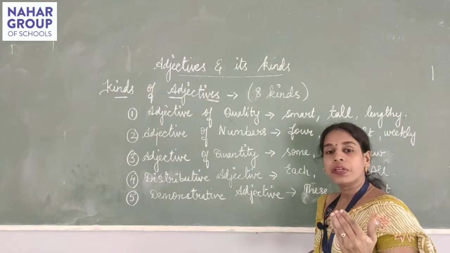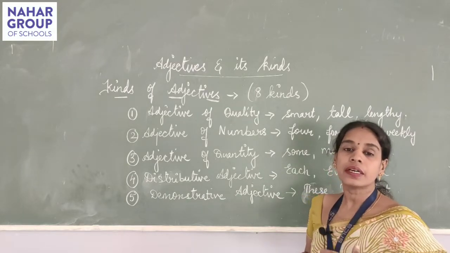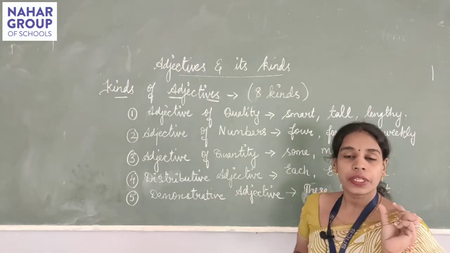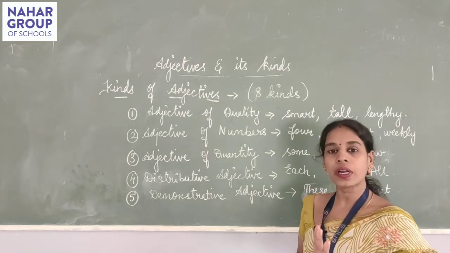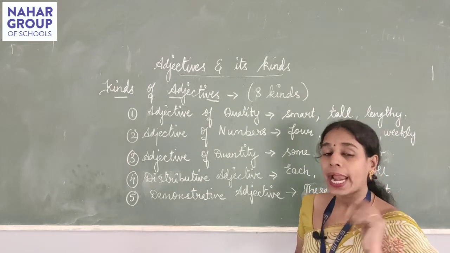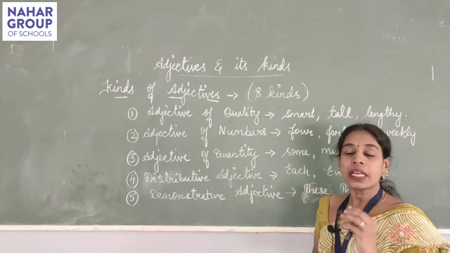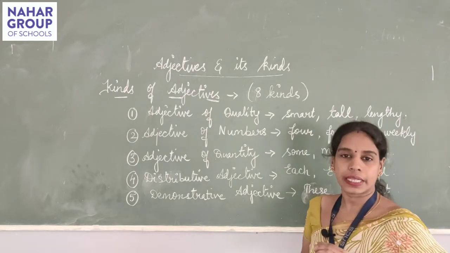We cannot use a numeric value for tea. We can say 1 glass of tea, 1 cup of tea, 4 cups of tea, but for tea alone we can never say 1 tea, 2 tea. At that time what will we do? We will say, yeah, I will have some tea.